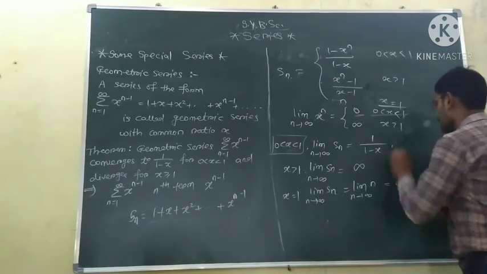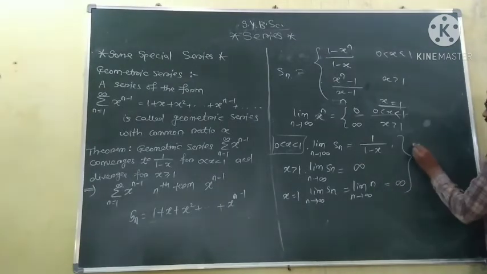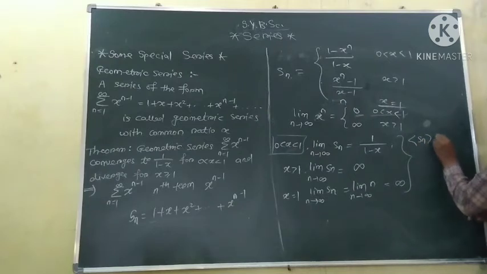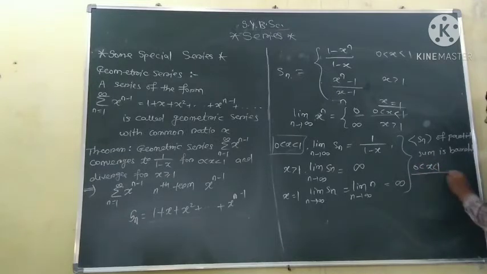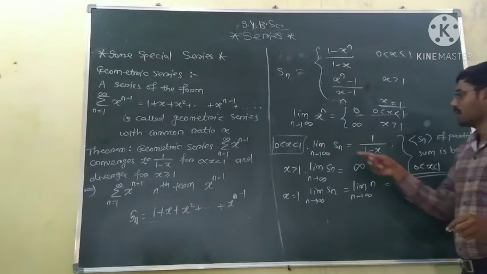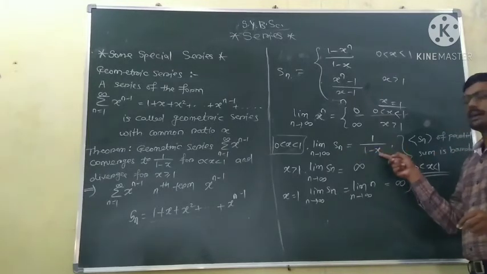Okay, so from this we can say the sequence Sn of partial sums is bounded when x lies between 0 and 1, and the limit exists and is equal to 1 upon 1 minus x.